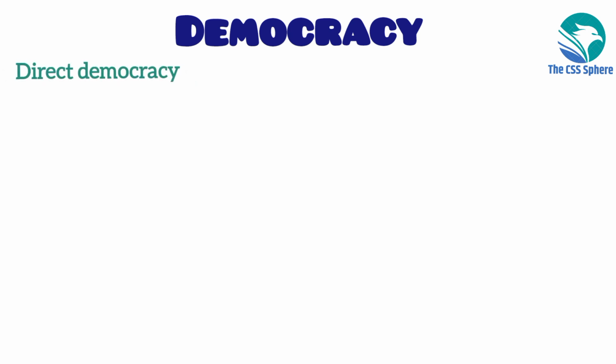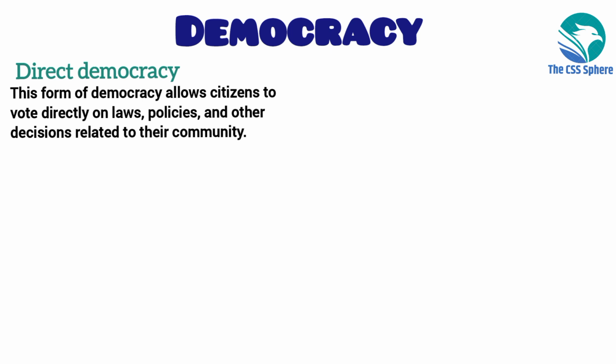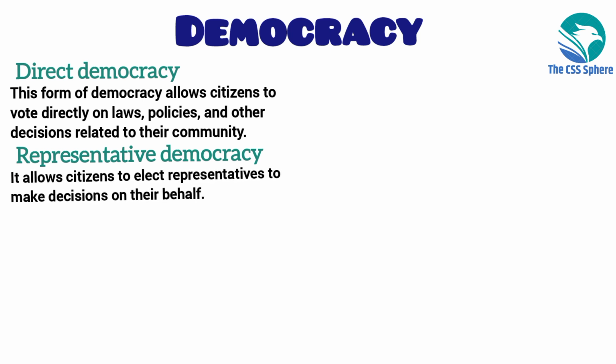First one is direct democracy. It is a pure form of democracy. A direct democracy is a system of government in which citizens vote directly on laws and policies rather than electing representatives to make decisions on their behalf. Number two, representative democracy. A representative democracy is a system of government in which the citizens elect representatives to make decisions on their behalf. Number three, parliamentary democracy.